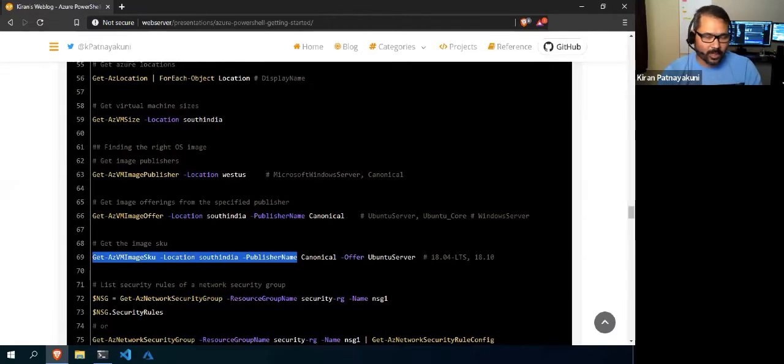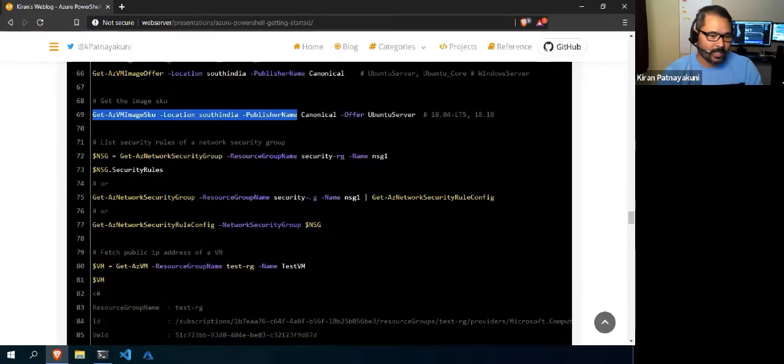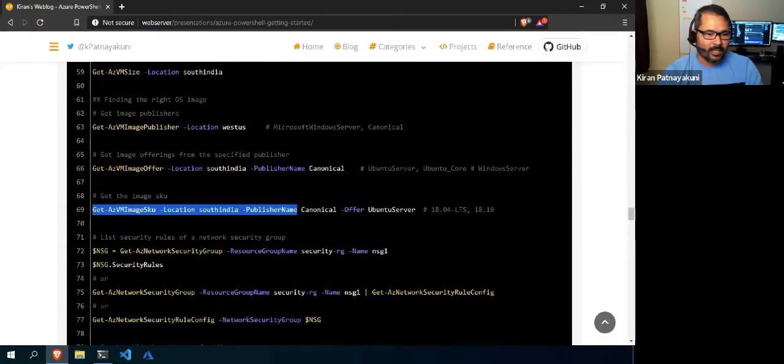So before you deploy, just come here, have a look, and ensure that it is there, and then go for the deployment. Right, so up to here we can fetch.